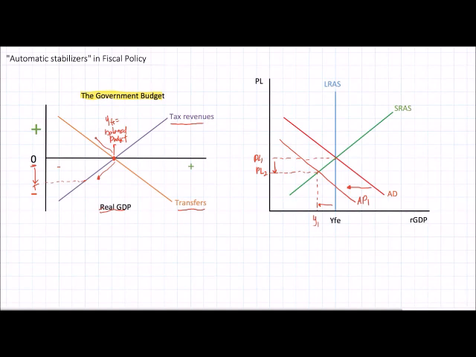However, due to automatic stabilizers, we could end up in a situation in which the decrease in aggregate demand will be less severe than it would have been if there were not these social safety nets built into the economy. The fact that taxes automatically go down when people start to lose their jobs and people's incomes fall. The fact that government spending automatically starts to rise as people slip into unemployment or slip into poverty. And government will help soften the blow without any discussion or debate among elected officials in Washington or in Brussels or in London, wherever they are.